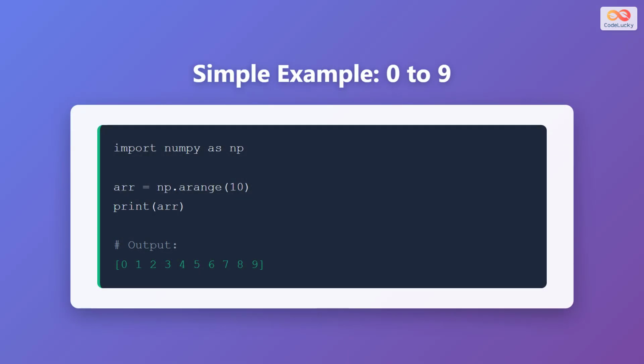Let's start with a simple example. When you call arange with just a single argument, like arange of 10, it creates an array starting from 0 up to, but not including, 10. The output is an array containing the integers 0 through 9. Notice how the stop value of 10 is not included in the result.